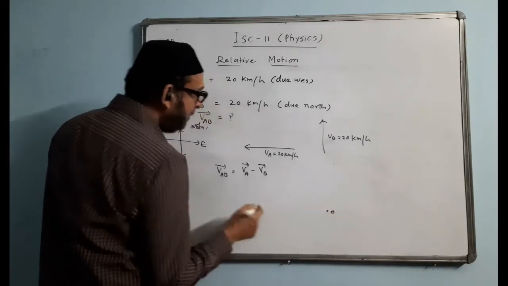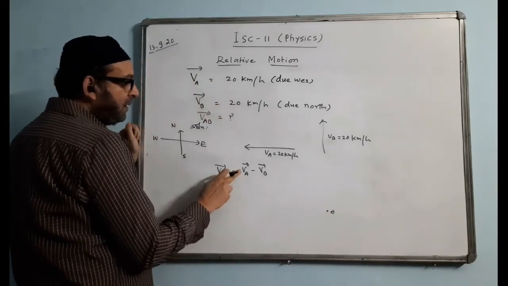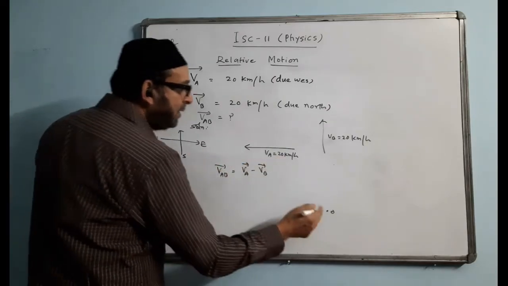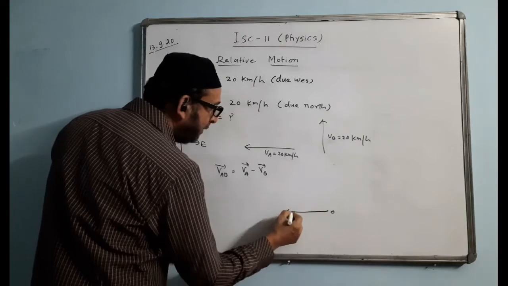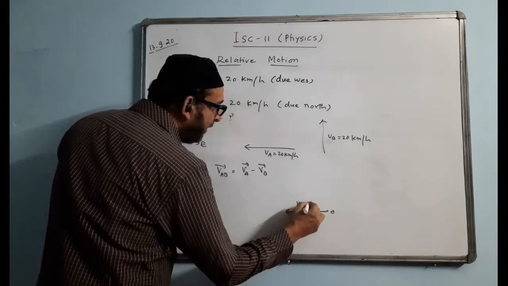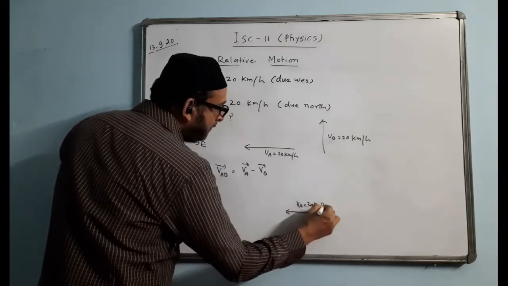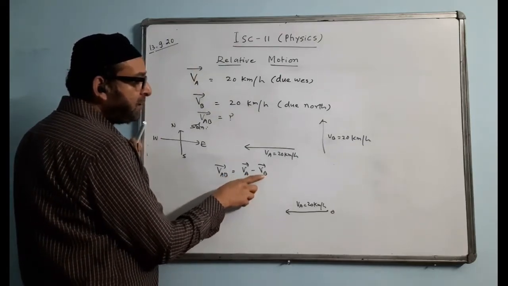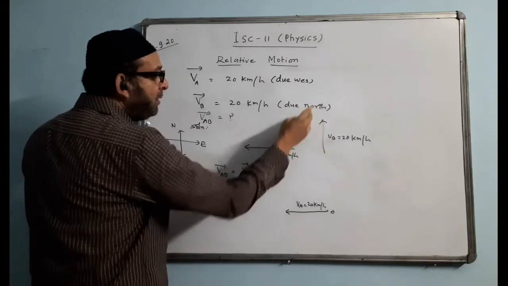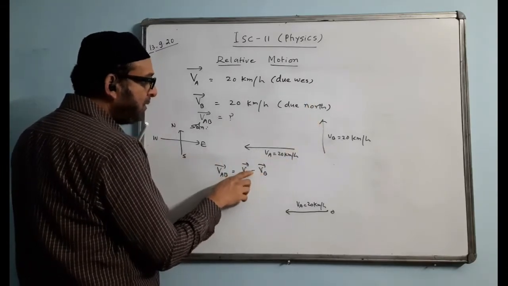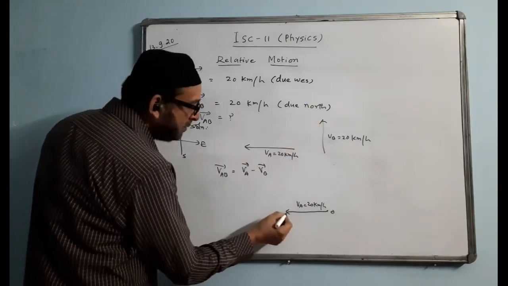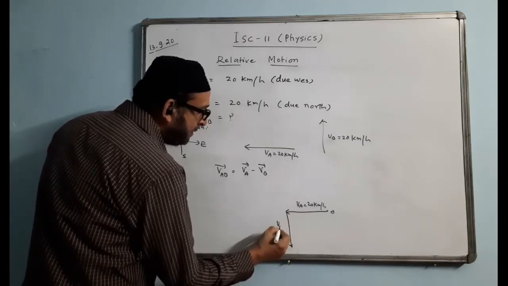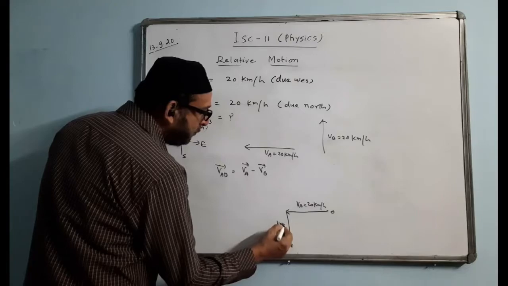So for VA minus VB, how to draw the vector diagram? Start with the origin. First we draw VA. The VA direction is positive, that means the direction of VA should not be changed. What is the direction of VA? Like this. So we draw VA, and the value is 20. Now VB has the minus sign, that means the direction of VB must change. VB is going north, so we have to change the direction. Since the minus sign is there, we will draw it southward. This is VB, and the value is the same, 20.